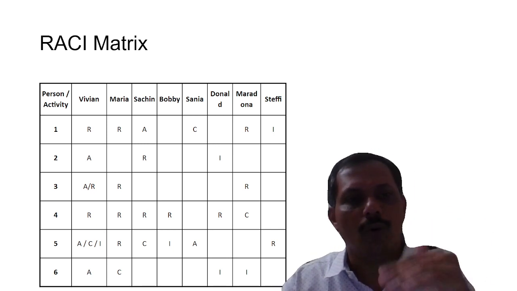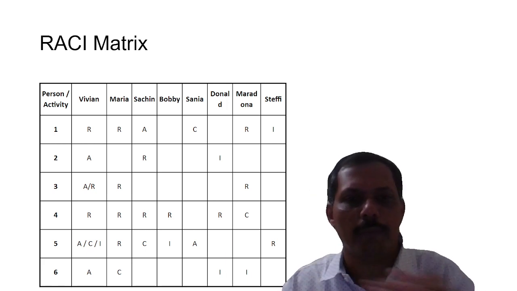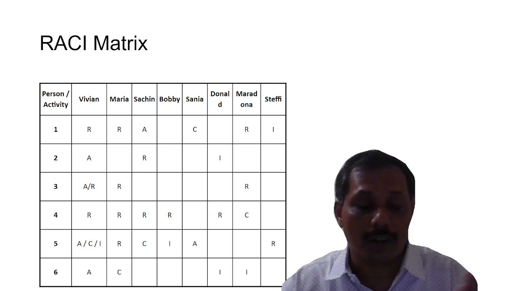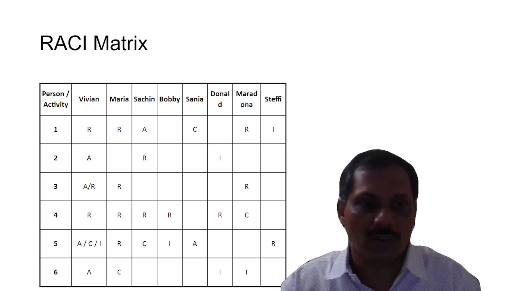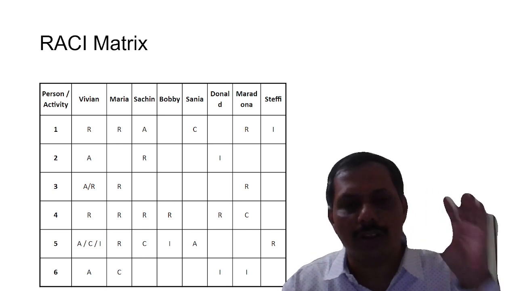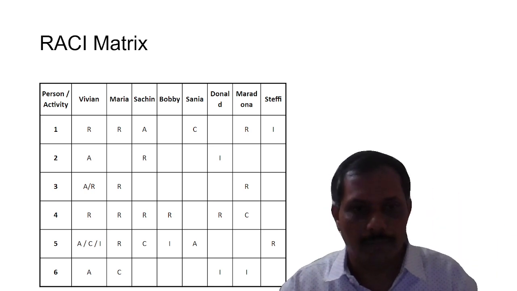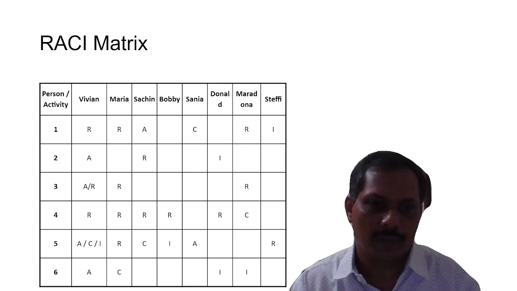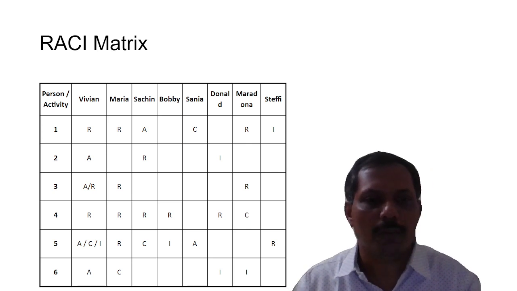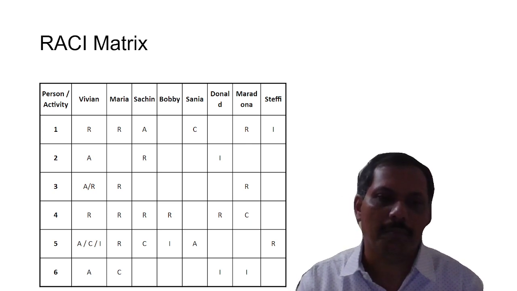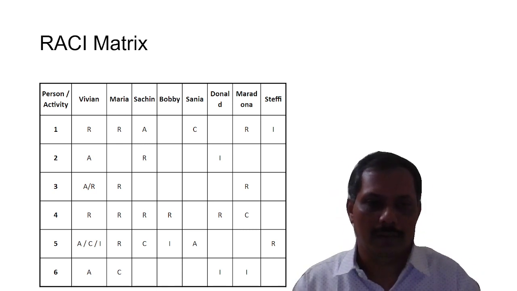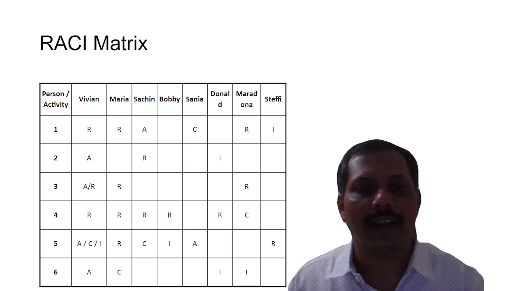Then activity number 4, there are multiple responsible people. There is one consulted, but there is no accountable and it is not meeting our criteria. So this particular activity is wrong. Then activity number 5, there are two responsible people, there are multiple consulted, multiple informed, but there are two accountable people and it is not meeting our criteria.